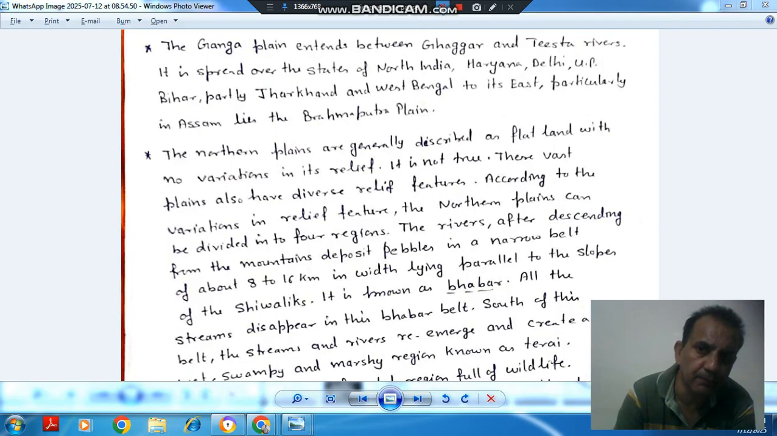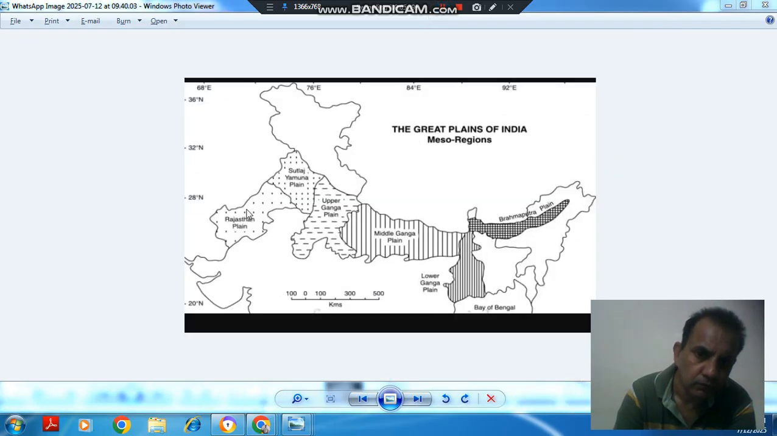So from the map, we can see that this is your Punjab plain, okay, and this is the upper or the Satluj Yamuna plain. Now because we are talking about India, it will be called Satluj Yamuna plain, Rajasthan plain, and this is the upper Ganga plain, this is the middle Ganga plain, this is the lower Ganga plain, and this is your Brahmaputra plain.